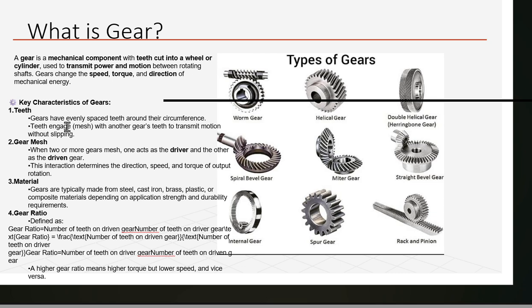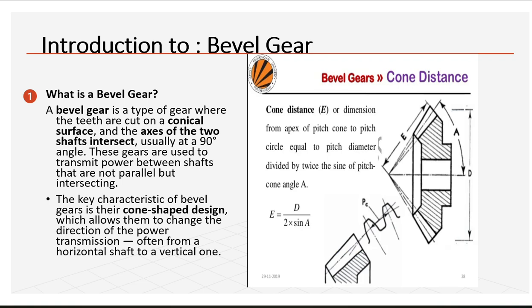Material: gears are typically made from steel, cast iron, brass, plastic, or composite materials, depending on application strength and durability requirements. Gear ratio is defined as the number of teeth on the driven gear over the number of teeth on the driver gear. A higher gear ratio means higher torque but lower speed, and vice versa. Okay, next, introduction to bevel gear.